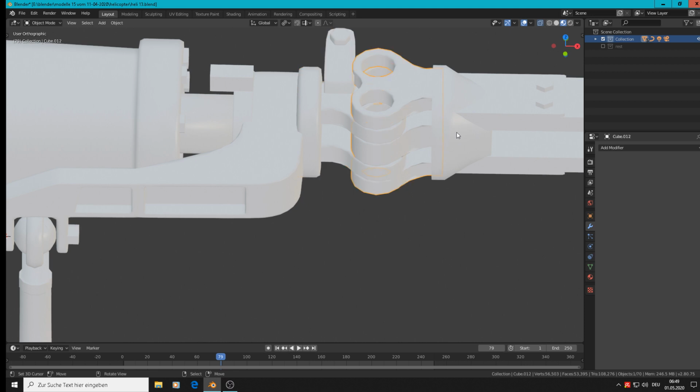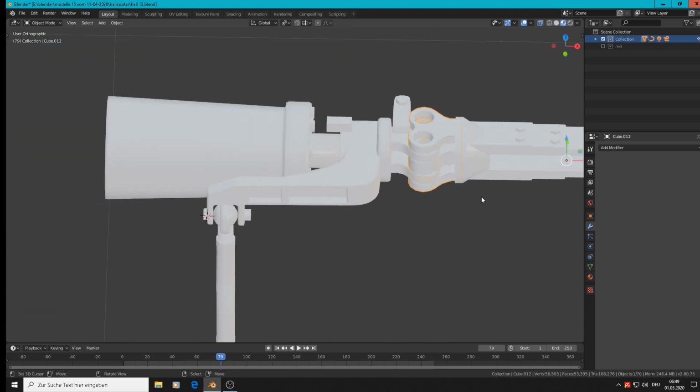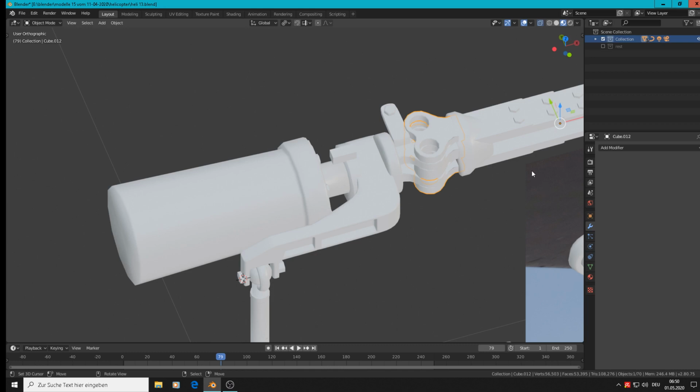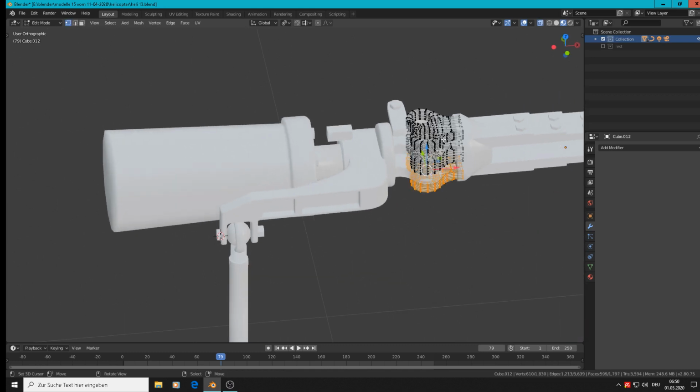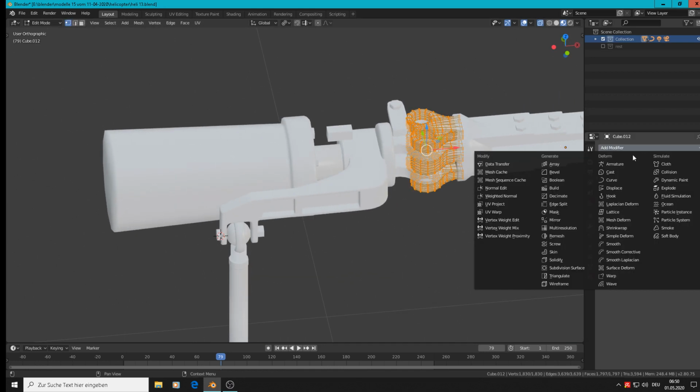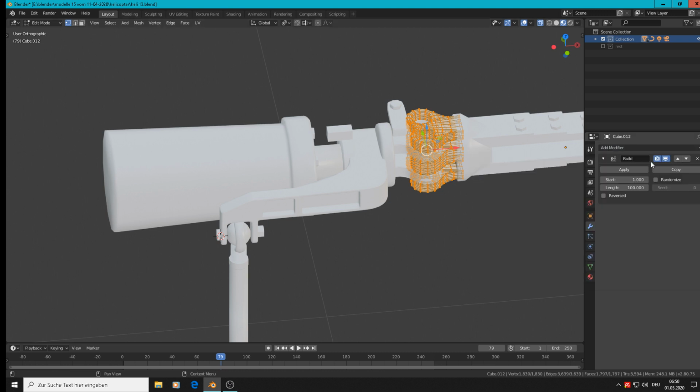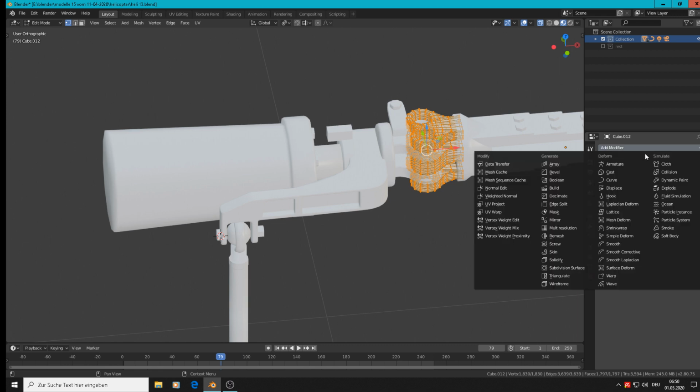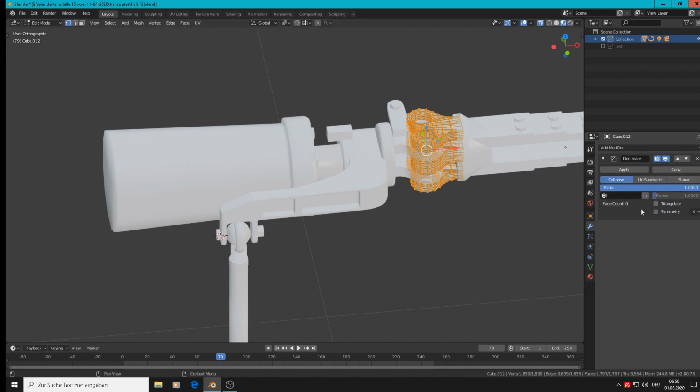Then this one has no modifier. Really? It is applied. Ah, yeah. So decimate. Was it decimate? No. So decimate. The vertex count for that is 1700. So we go higher, 900.